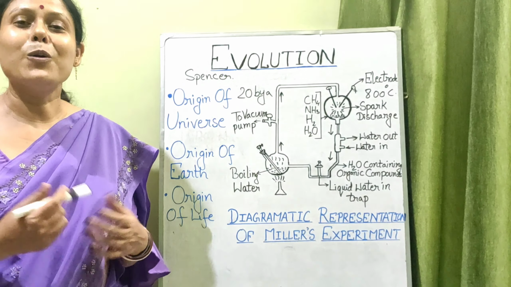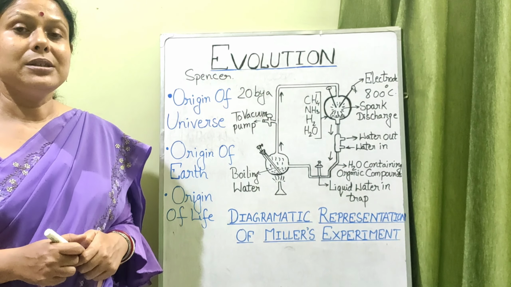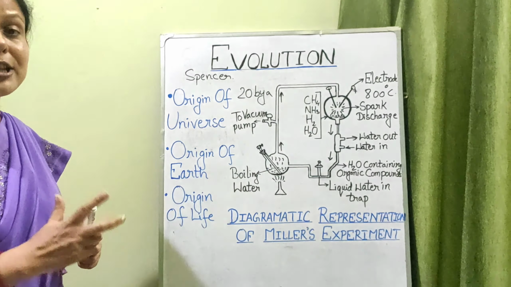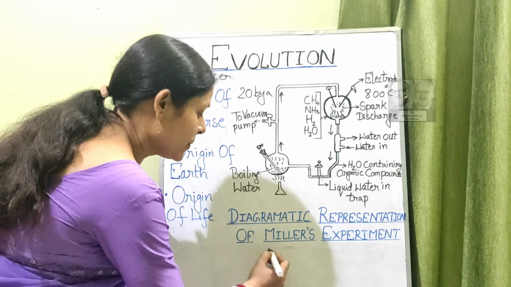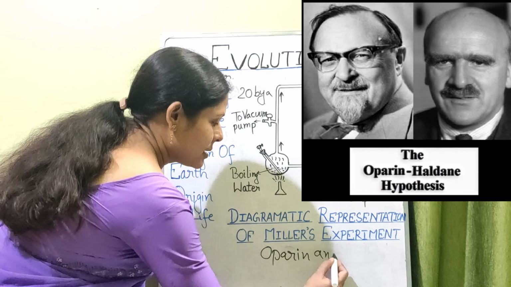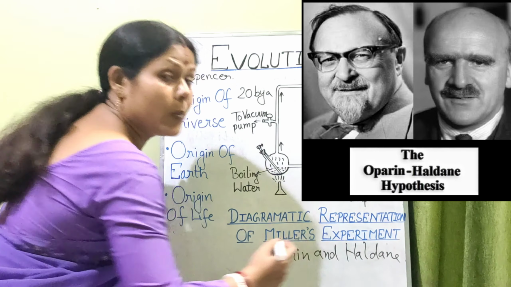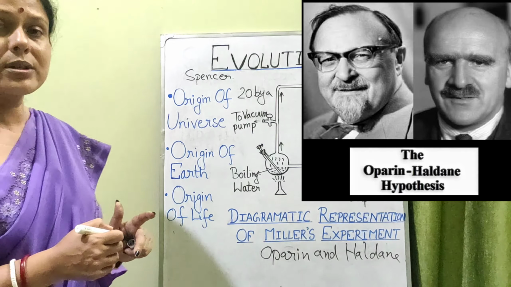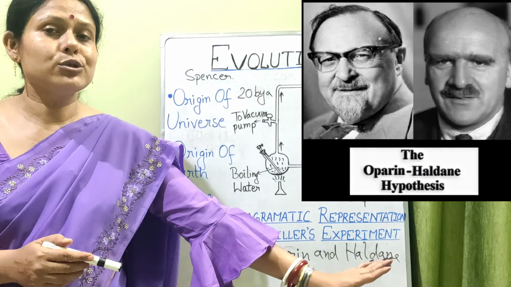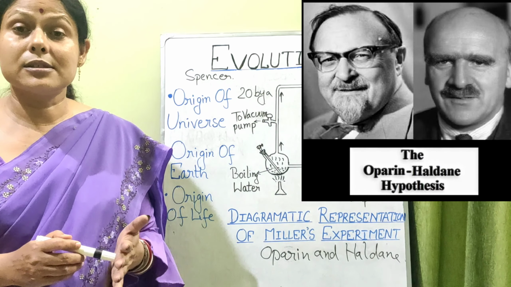Then how has life come to the earth? Of course, life has come to the earth by means of an assumption, a hypothesis, which was given by two scientists, Oparin and Haldane. Oparin was a Russian scientist and Haldane was a British scientist. They proposed the chemical evolution of life. They gave a hypothesis, it is not a theory.